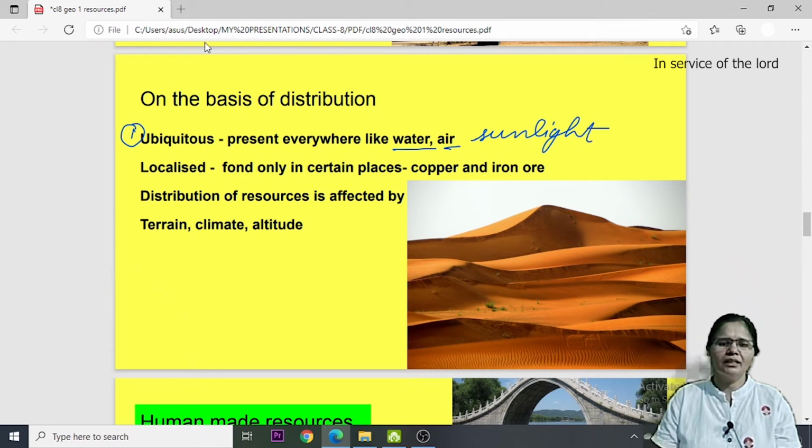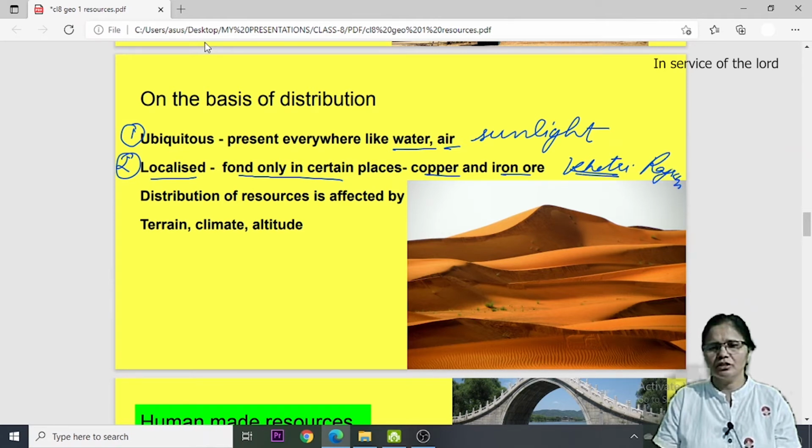Another type of resource on the basis of distribution is localized resources. Localized resources are those resources which are found only in certain places, like copper and iron ore. You can find copper mines in Khetri, Rajasthan. Can you find them in Hisar? No, you cannot. Such resources are available in certain areas only, so these are known as localized resources.